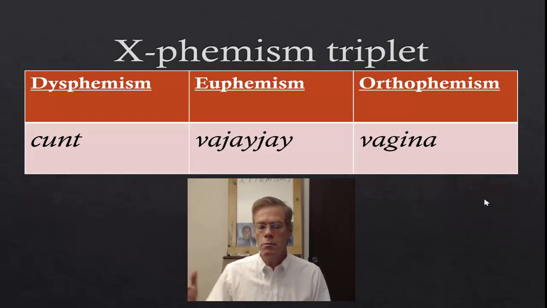So dysphemism, euphemism, orthophemism, all of them understood in terms of their meaning, often in terms of their social meaning. So again, tabooness is a social meaning feature. Euphemism, likewise, is going to be understood as a social meaning feature, as a substitute for some dysphemism or some orthophemism. And then, of course, the orthophemism is defined in a sense negatively. It's non-taboo. And so in that way, it's neither a dysphemism nor a euphemism, because it's also not understood as a substitute. It just is.